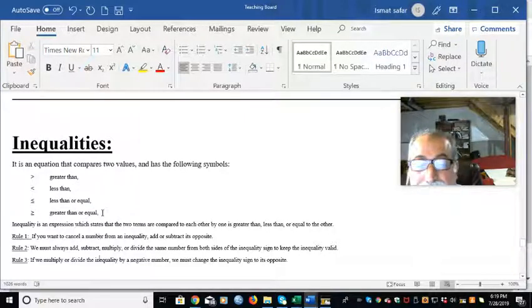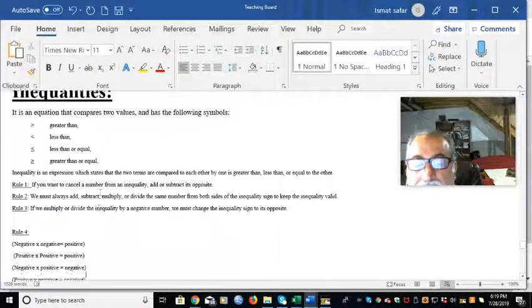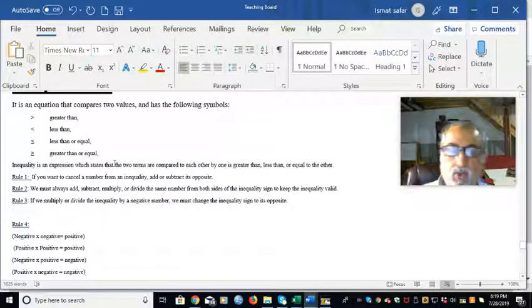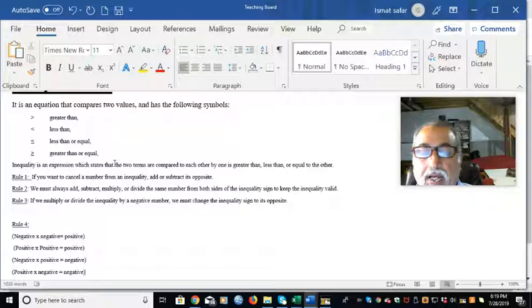Inequality, like equations, has rules. An inequality is an expression which states that two terms are compared to each other. We compare two values or two numbers, less or greater than the other.